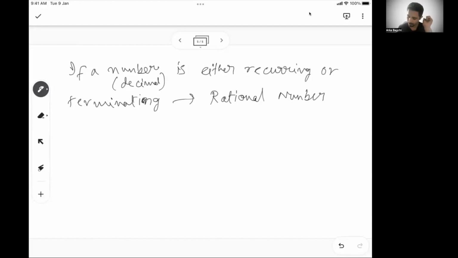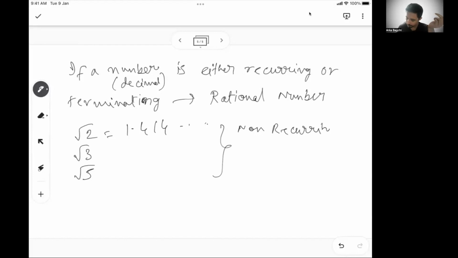Now let's say you have root 2. Now root 2 is 1.414 and it goes on. So this is neither recurring nor terminating. There is no recurrence of any particular digit or any set of digits, and the fraction is also not getting ended. Similarly with root 3, similarly with root 5. So all these are typically non-recurring and non-terminating. If this is the case, then they are typically called irrational numbers.